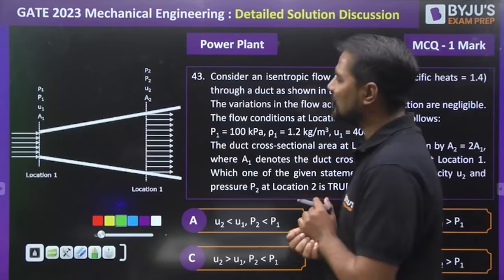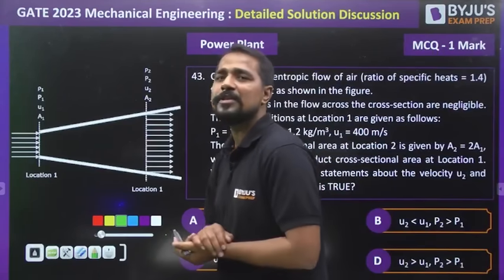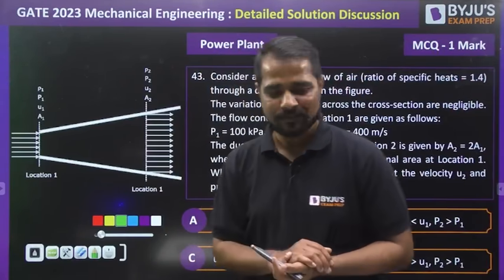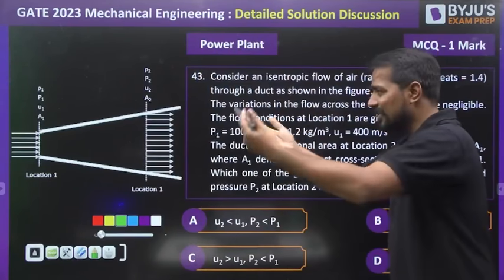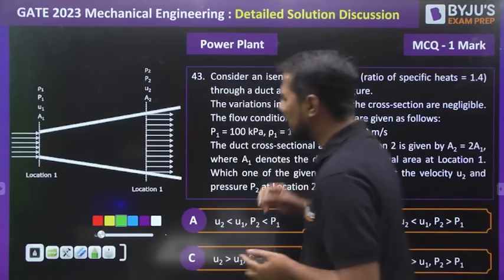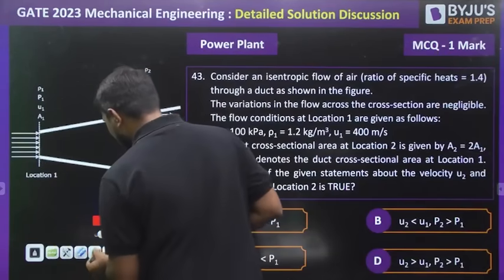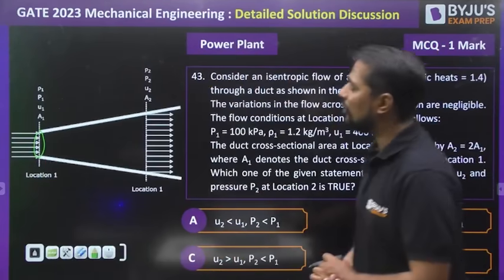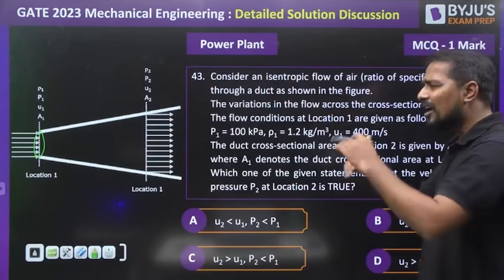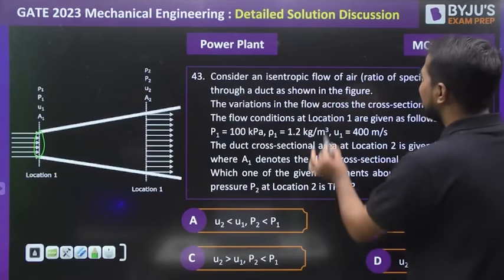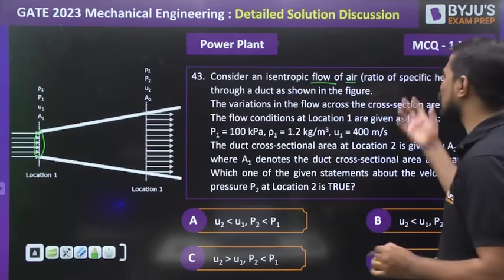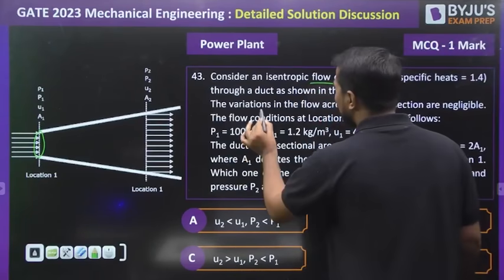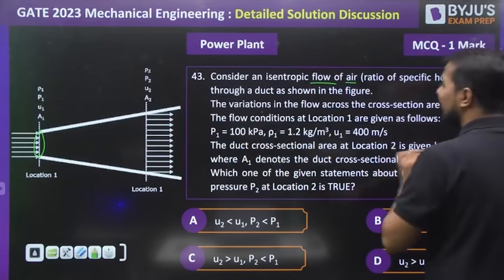In compressible flow, we know very well, first of all, we need to know what type of flow we are dealing with. So this is a supersonic flow when we drive it. First of all, we need to check the numerical value of the Mach number at this point, and after that we decide the answer. Consider the isentropic flow of air. The ratio gamma, the ratio of Cp and Cv, is given through the duct as shown in the figure. Variations in the flow across the cross section are negligible.